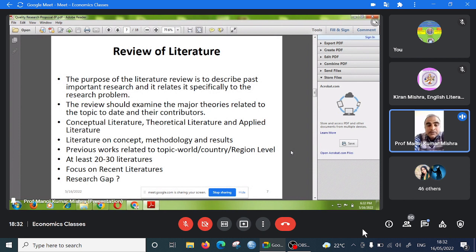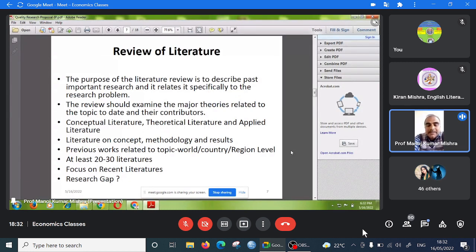And you should do some conceptual, some theoretical, and applied, 20 to 30 is better. You will get the idea about your predecessors, your previous researchers, how they work. So this is better. And after doing the literature review, you should focus on the recent literature, that is very important.